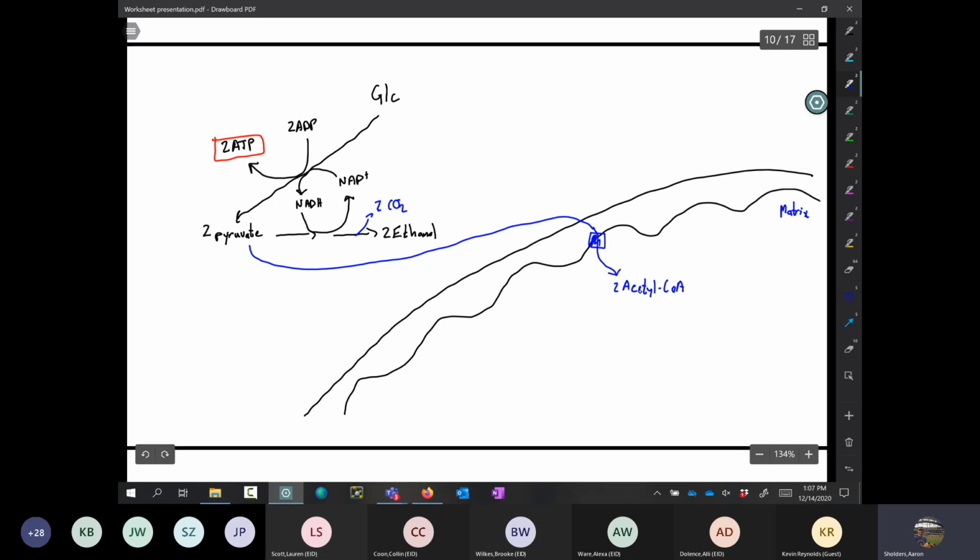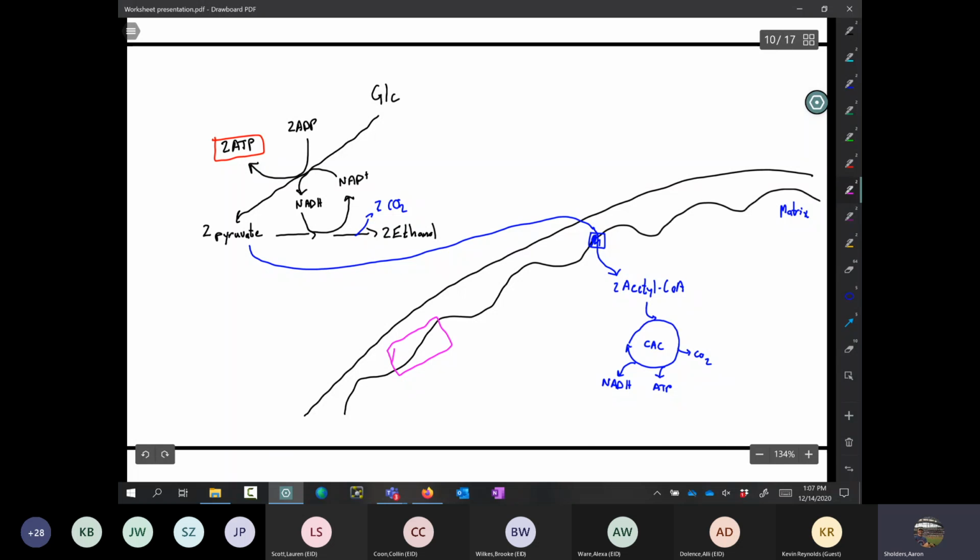Okay, and then as we know, that acetyl-CoA will enter into the citric acid cycle. Okay, CO2 would be produced through this process. A small amount of ATP would be produced through this process, and a fairly significant amount of NADH would be made through this process.